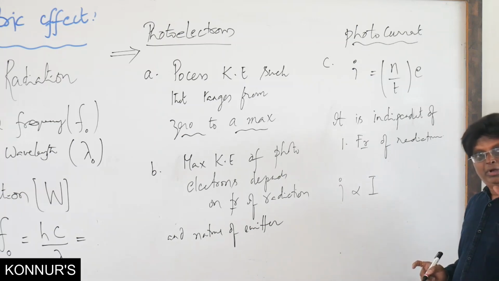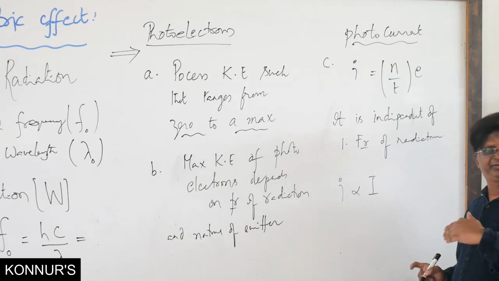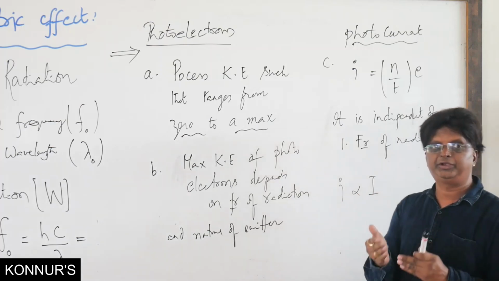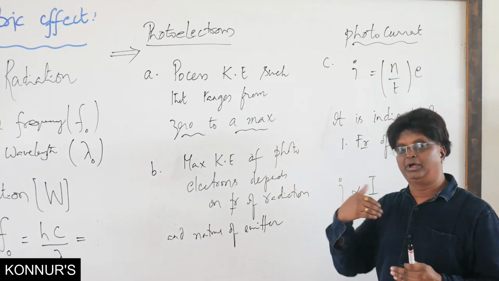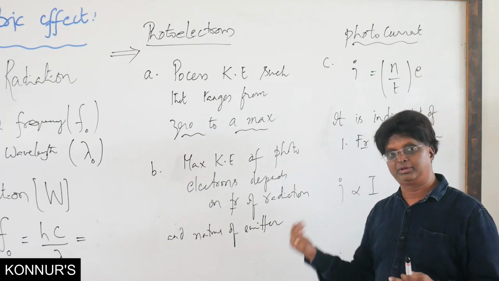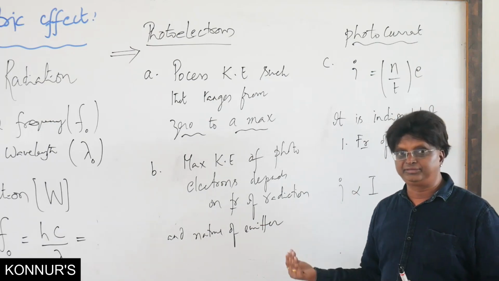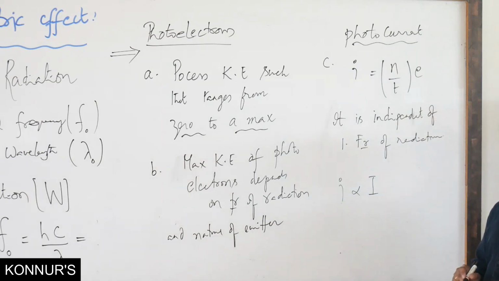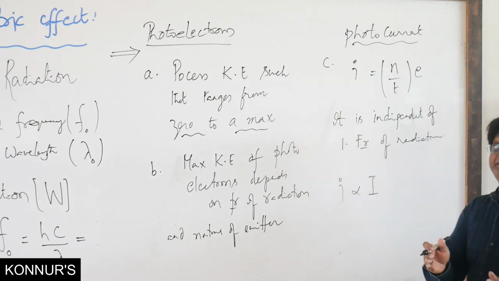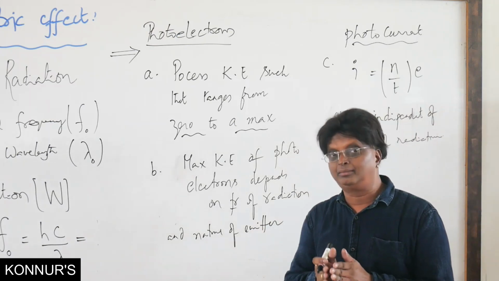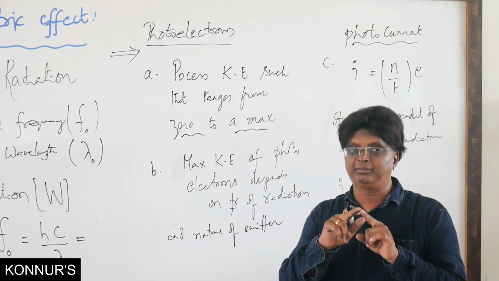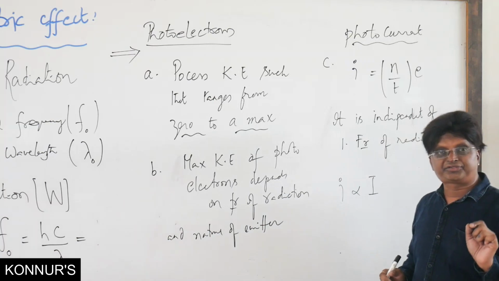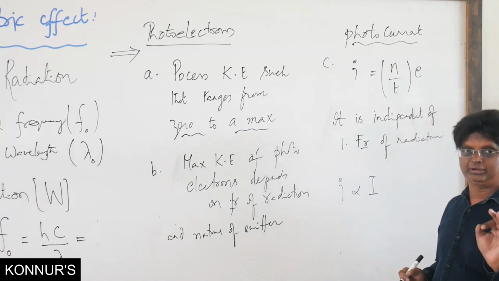Now, how to change the intensity? There are different ways. Bulbs of different wattages can be used. Suppose I do the experiment with 50 watt, and then the bulb is replaced by 100 watt, and then replaced by 200 watt. The intensity is changing. Yes. But the other way of changing intensity is by changing the distance of the source of radiation from the emitter. So in the given examples of photoelectric effect, what is the terminology that comes? The distance of source from emitter.